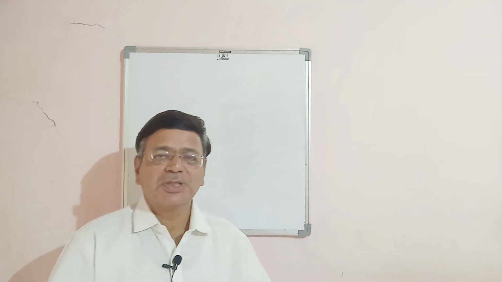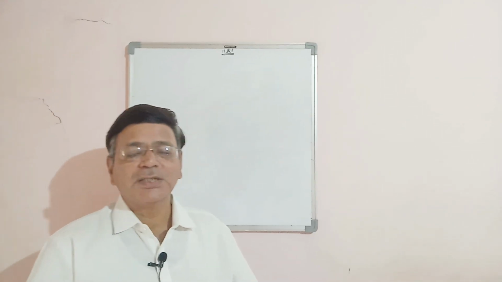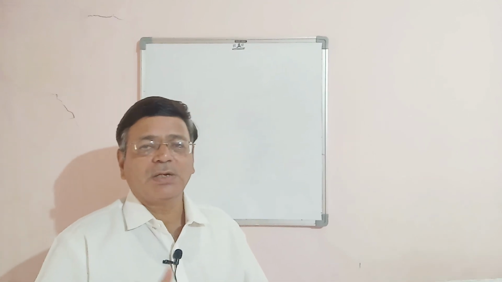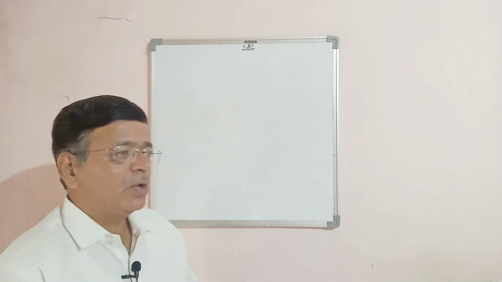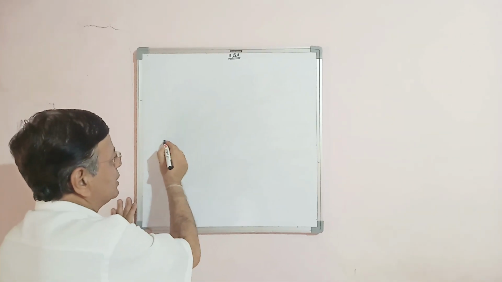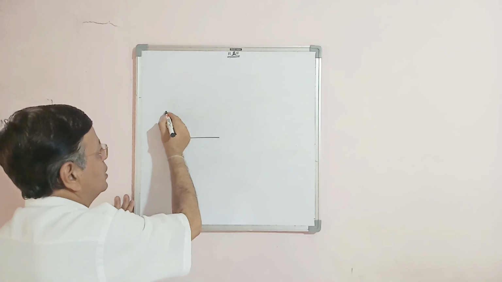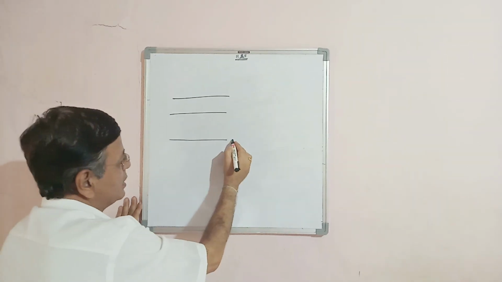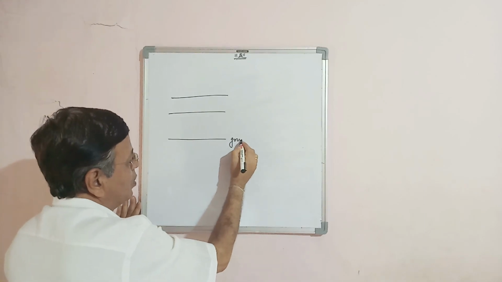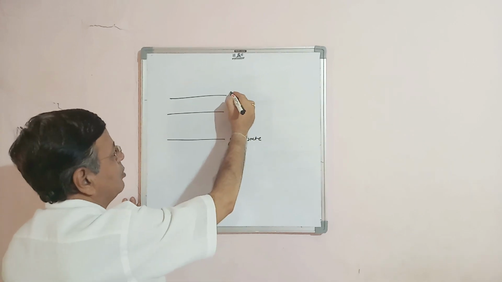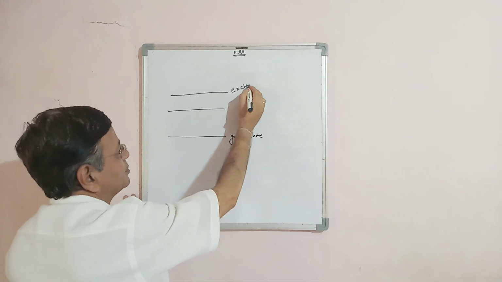Good afternoon, students. In the last lecture, we already discussed how the lasing action will take place and how the laser beam will be formed. So we have just revised that. For the lasing action, we already saw that a simple process occurs. There is a basic state called the ground state, and the second one is the excited state.